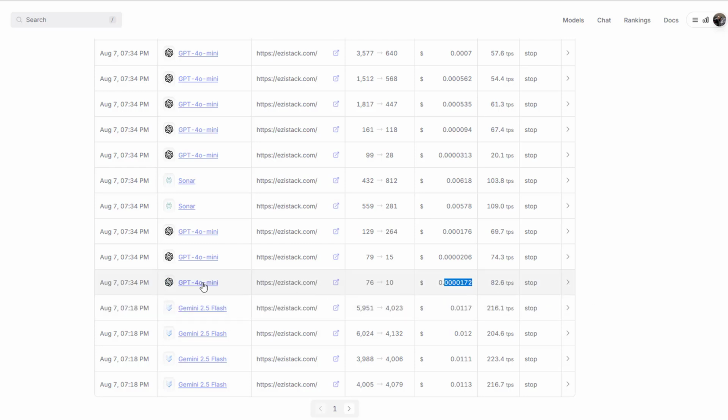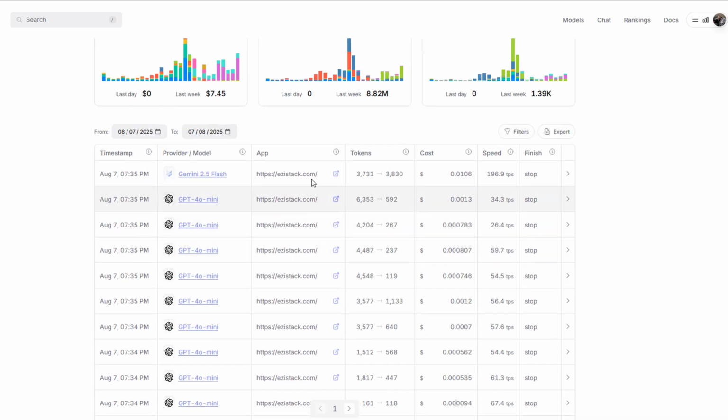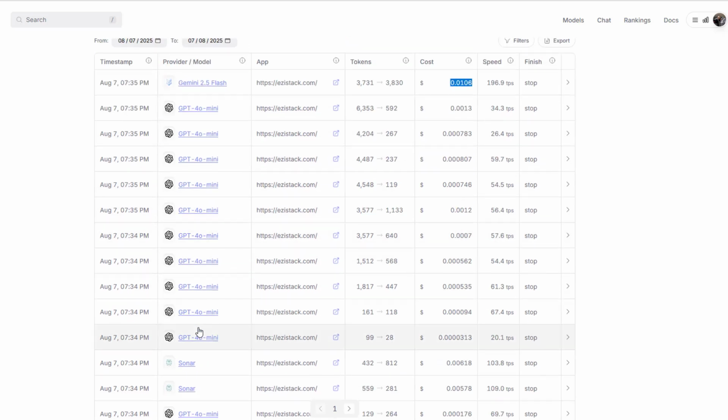When we're using GPT-4o mini, we could probably do something like 100 of these and get it up to a penny. Then you've got these here as well, very, very cheap. When you come over to Sonar, when we're doing things like a Google search, it gets a little bit more expensive. This one here is about half a cent. Another one here for half a cent. The GPT-4 one is really, really cheap. Gemini is a little bit expensive. This actually cost us 1 cent. So basically this article cost us about 3 cents to create, guys.